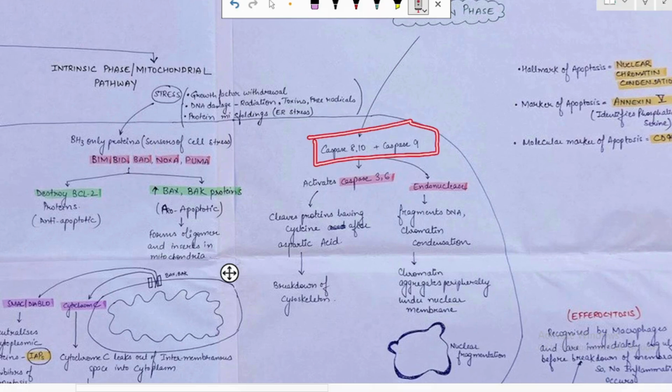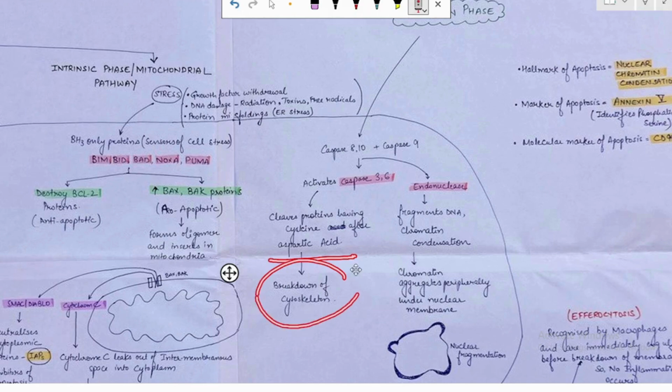these caspase 8, 10 and 9 will lead to the activation of caspase 3 and 6. Caspase 3 is more important to note, since it will lead to the cleavage of the proteins having the cysteine after the aspartic acid, that will lead to the breakdown of the cytoskeleton. What does it mean?